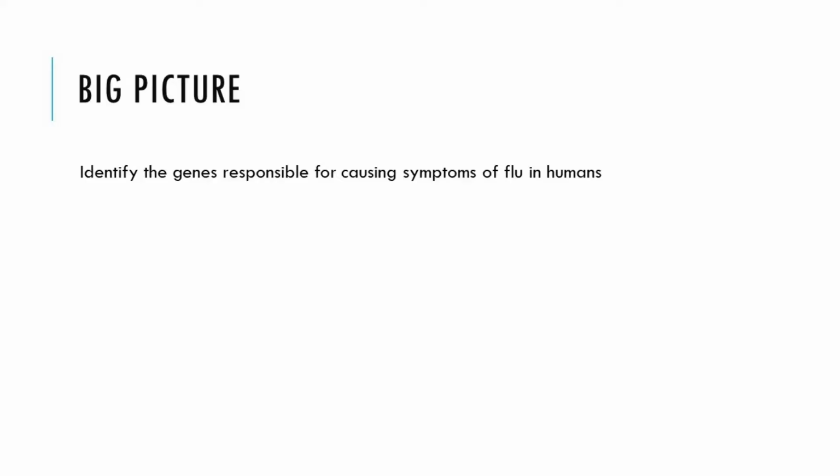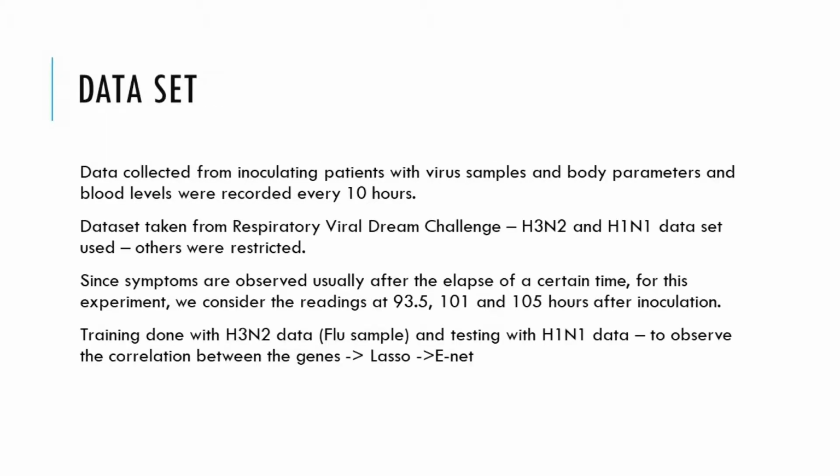So what's the big picture? We know that the person is down with the flu, so we find the genes responsible for the symptoms that are shown because of the flu. This is a subset of one of the problems in the respiratory viral DREAM challenge. The parameters of H3N2 and H1N1 samples were available in the unrestricted access section.